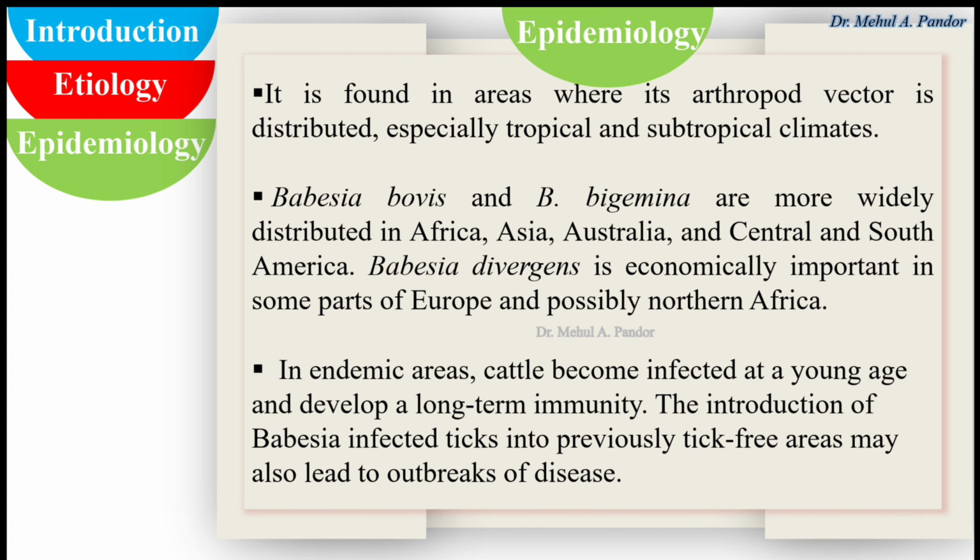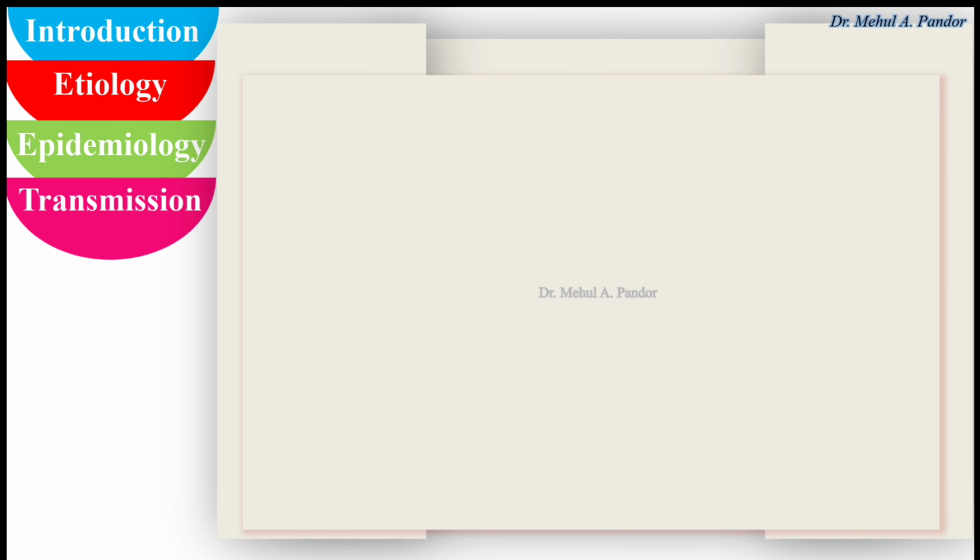Babesia divergens is economically important in some parts of Europe and possibly Northern Africa. In endemic areas, cattle become infected at a young age and develop a long-term immunity. The introduction of Babesia-infected ticks into previously tick-free areas may also lead to outbreaks of the disease.